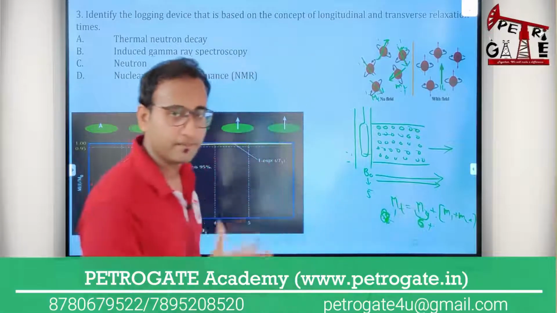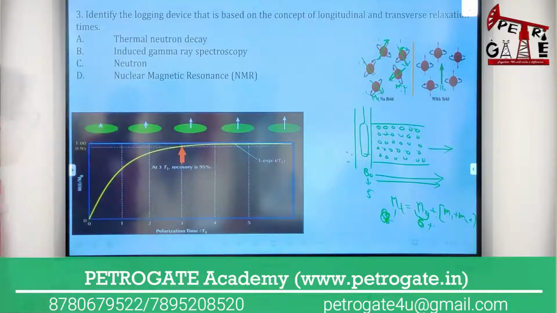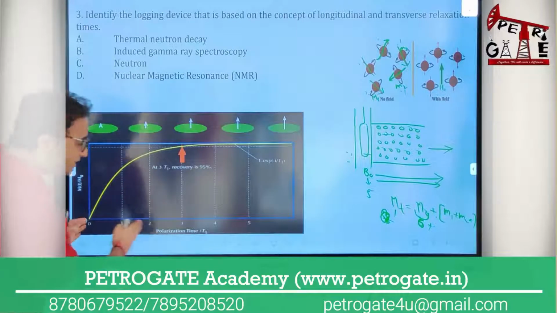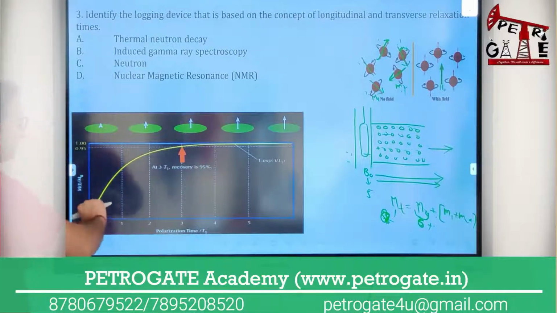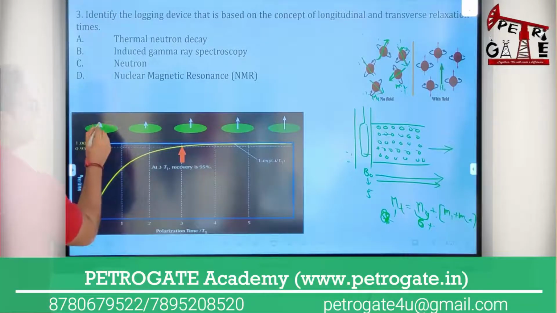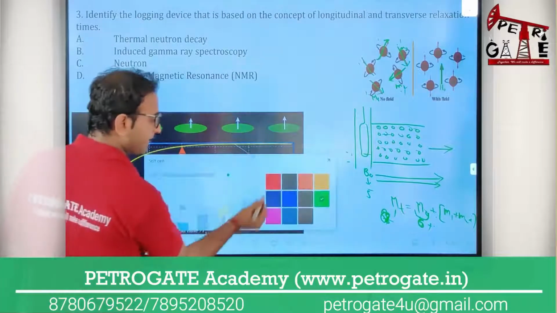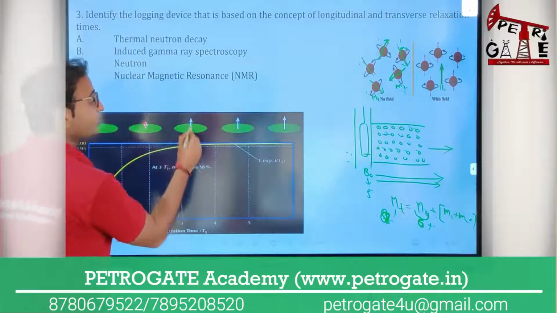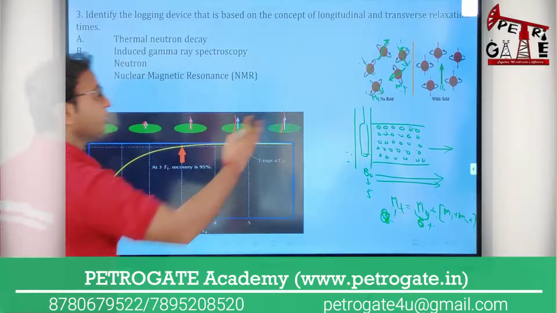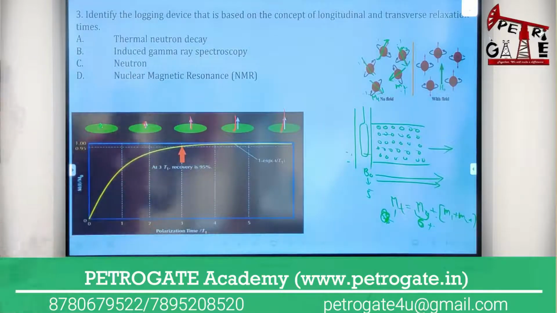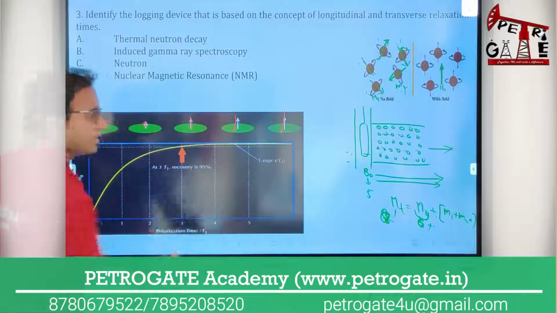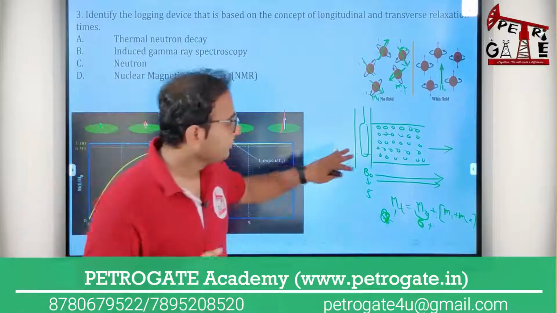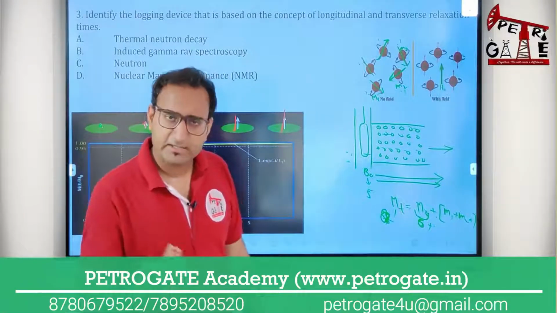It will keep increasing. So as time increases, the magnetic field increases. The first value of the magnetic field grows, and you will see this arrow size increasing. So as time increases, the magnetic field increases, so can I say that I am doing a kind of polarization?